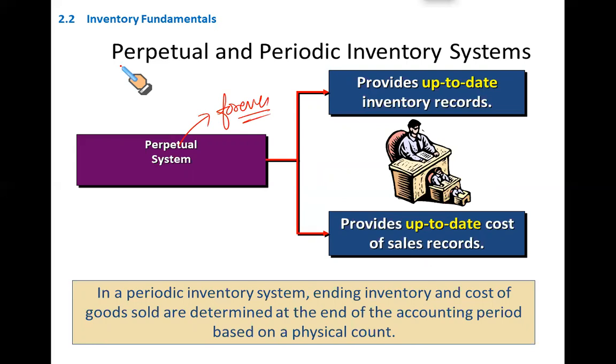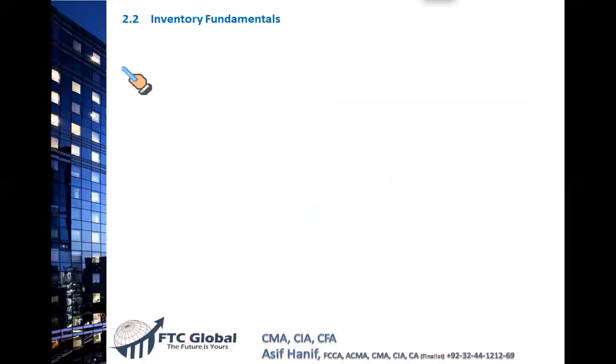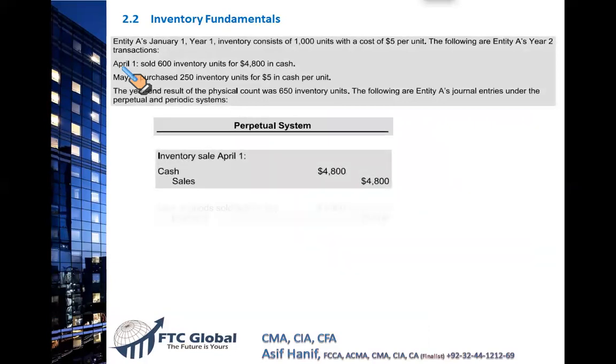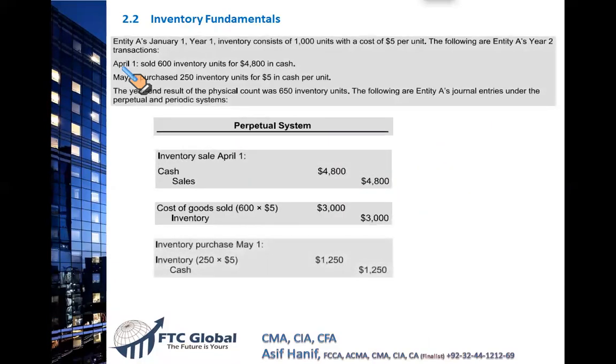So the alternative system we have, which I don't recommend, is a very outdated system. It is called the periodic system. Let us first discuss what is perpetual. Under the perpetual system, it's an example from your book. Every sale, every purchase updates your inventory records. If you sell something, your inventory is reduced. If you buy something, your inventory is increased.